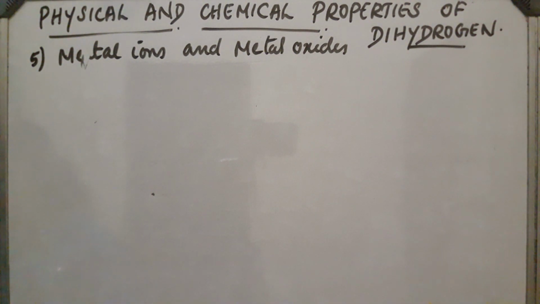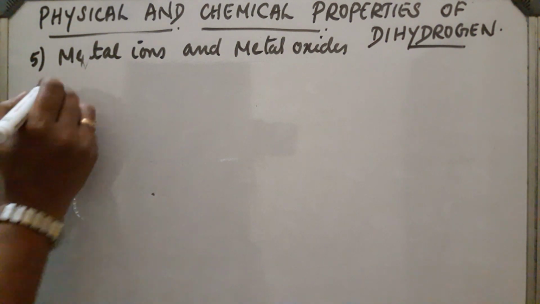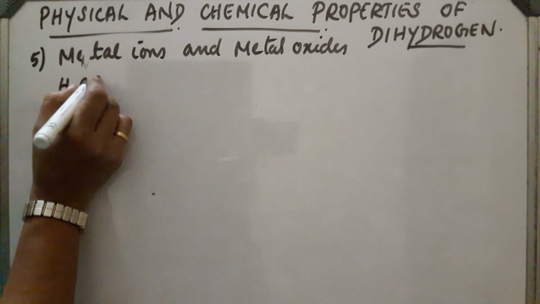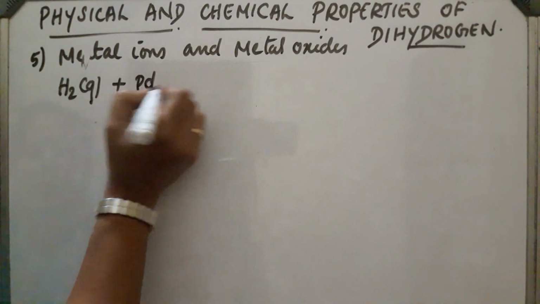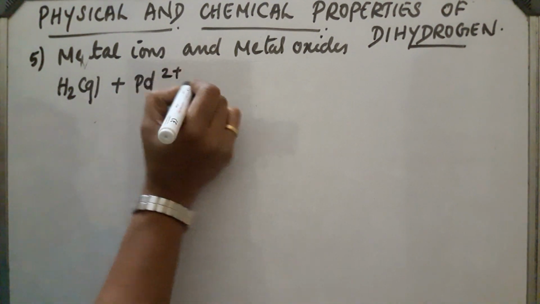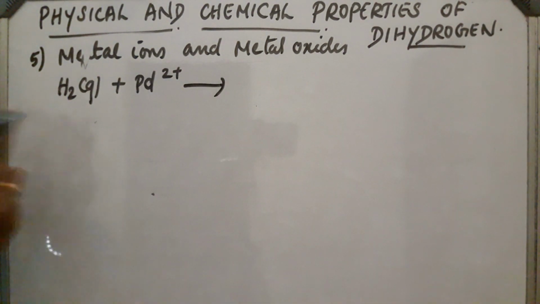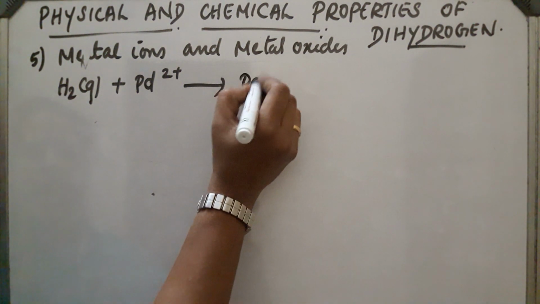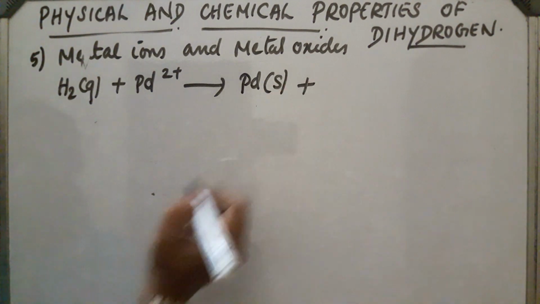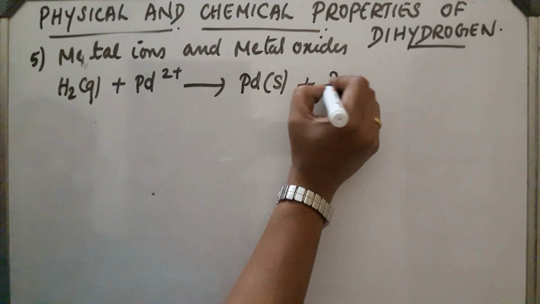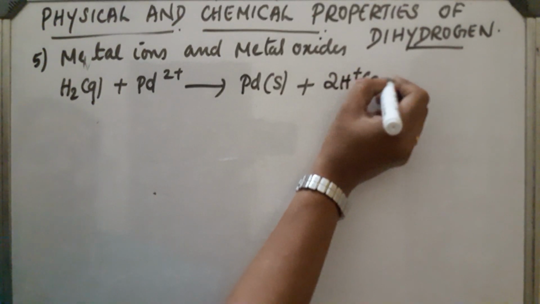It reduces metal ions and metal oxides into corresponding metals. See the reaction, H2 gas with palladium ion acts as a reducing agent and gets converted into palladium metal plus 2H plus aqueous.